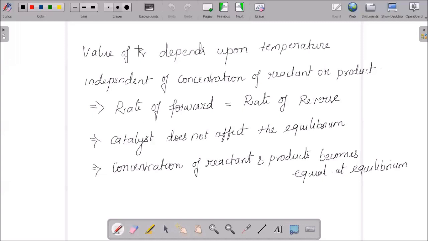So when we talk about K, that is the equilibrium constant, it is very important to note what all the factors are on which our K value depends and on which it does not depend. Because when we are doing the questions, if we know the characteristics, we could easily answer the question by looking at the options.